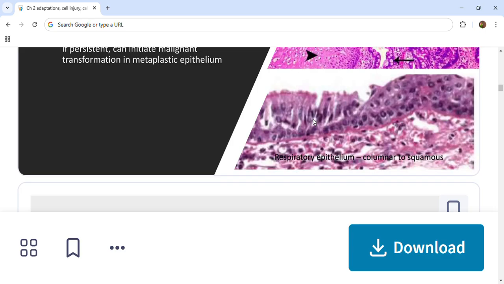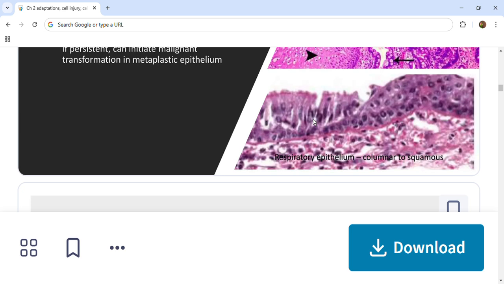Vitamin A deficiency will directly cause squamous metaplasia in respiratory epithelium, which also has highly toxic effects on vision. So this is an example of metaplasia, and another example is stones in excretory ducts of salivary glands, pancreas, and bile ducts, which will lead to squamous metaplasia in their ducts.